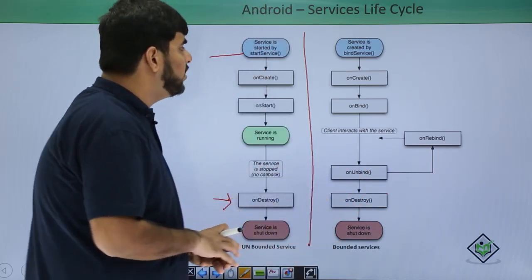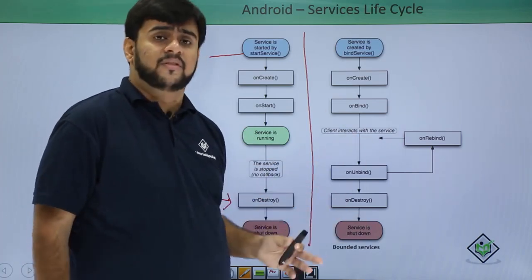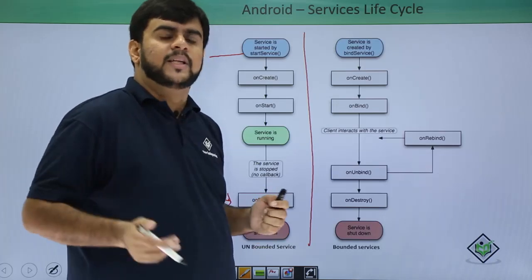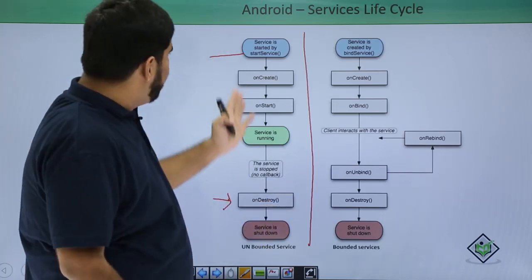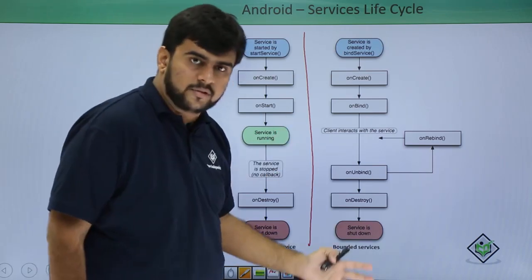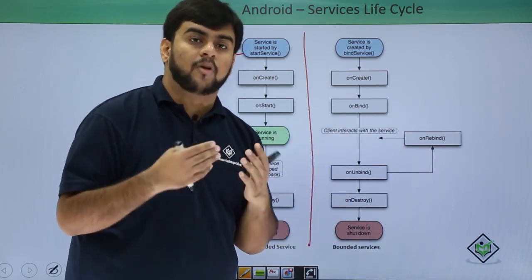So you have seen yourself that these two services are neither different processes nor different threads. They are simply different components working together without a UI. So we have two services, unbound services and bound services. I hope it is very clear. We call them bound because they need a communication medium to communicate.